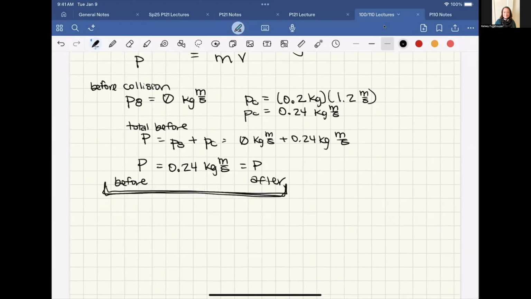So we have the total momentum, and we could use that, for example, to find the final velocity of the objects after the collision. We're not going to do that right now, but that is an option.